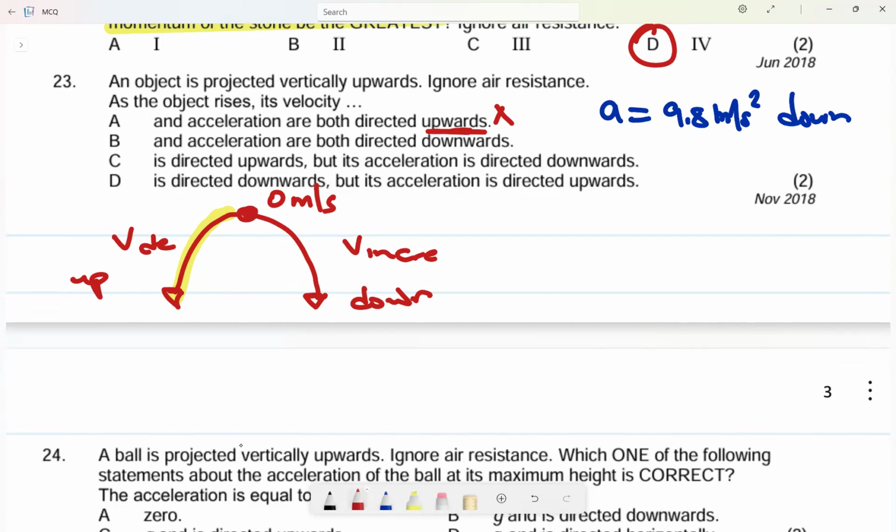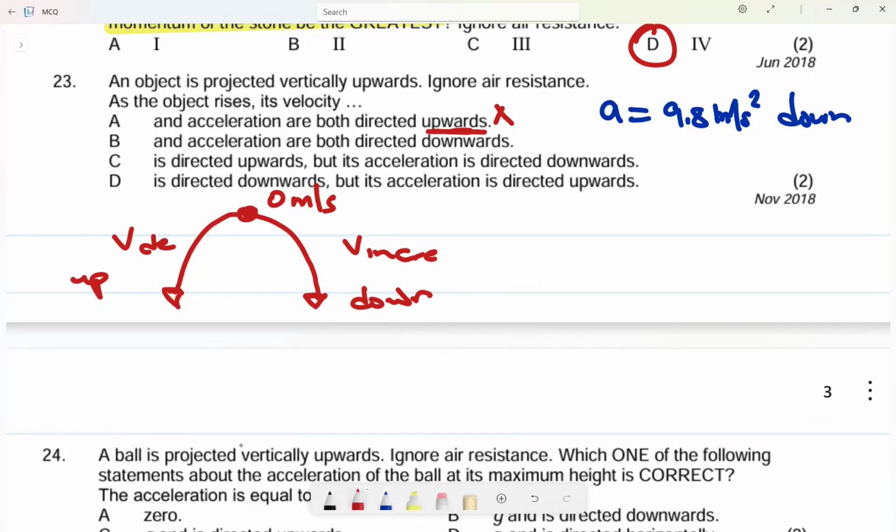Number 20. Okay, no way that our velocity will be downwards. And another thing happened, its velocity is directed downwards. Okay, this one is very, very interesting. Now, I want us to see something. Let me reread this question.